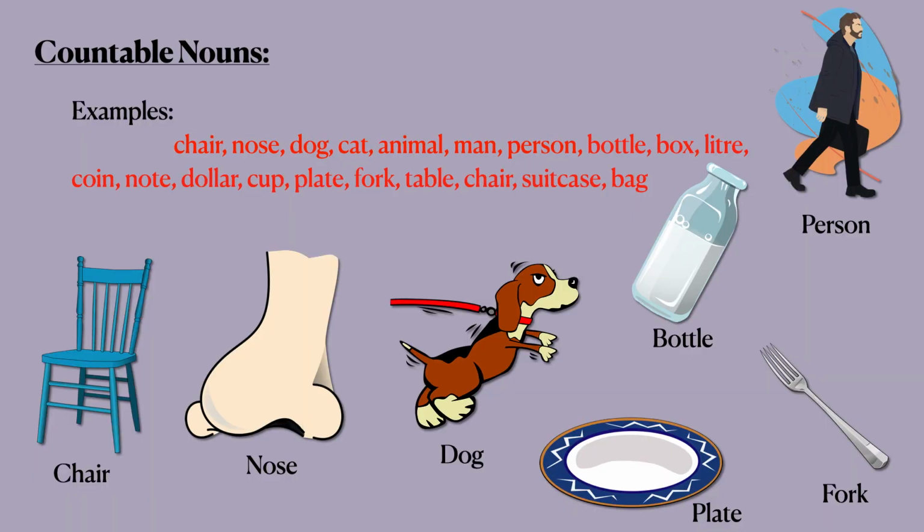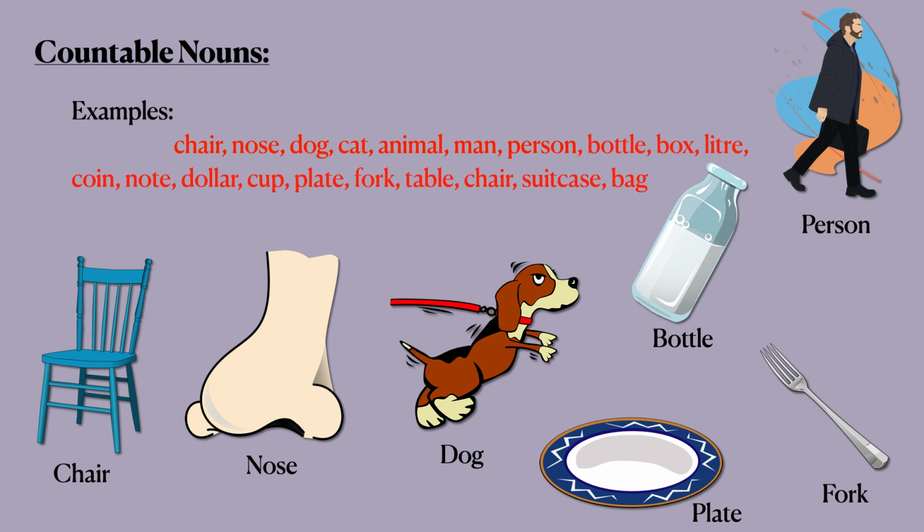Now look at these examples of countable nouns: chair, nose, dog, cat, animal, man, person, bottle, box, liter, coin, note, dollar, cup, plate, fork, table, chair, suitcase, bag. Check these examples. They can be used after a or an, or after a number, one, two, etc. You can use a chair, two chairs, a nose, a dog, two bottles, a person, a fork, four plates.